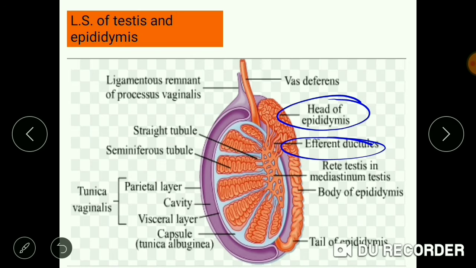In the epididymis, the sperms remain for some time until they get matured. So the epididymis is responsible for maturation of sperms. After they are mature enough, they are transferred to the vas deferens.